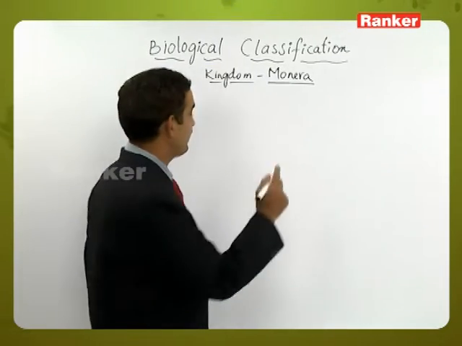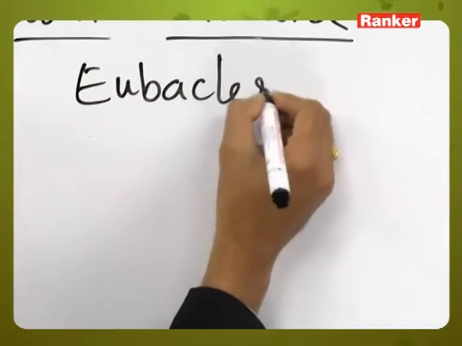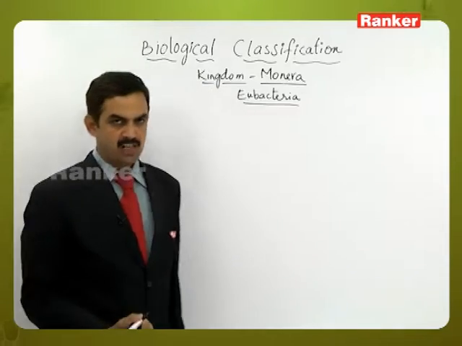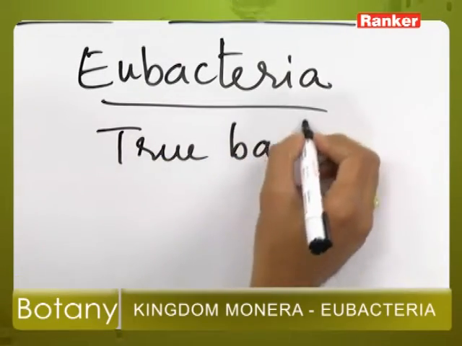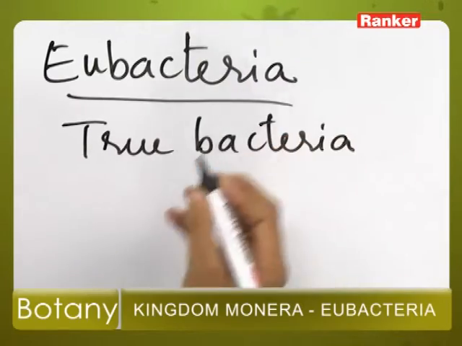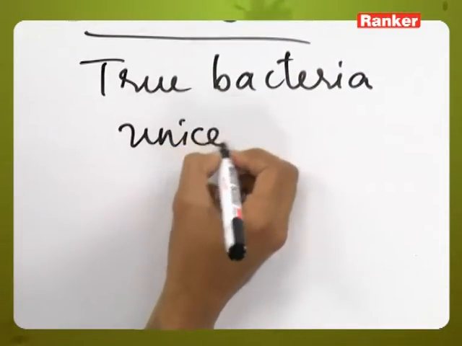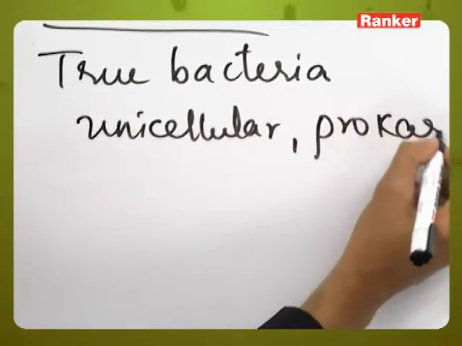Kingdom Monera, the next group are the Eubacteria. Eubacteria are the organisms which are considered to be true bacteria, and these are, as we know, unicellular and prokaryotic in their nature.